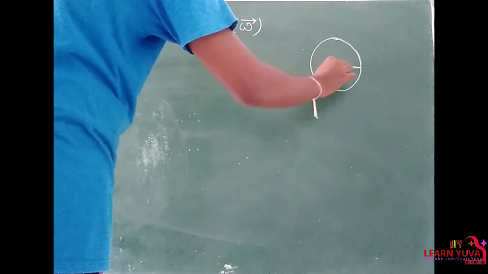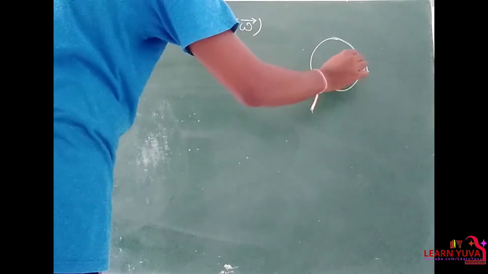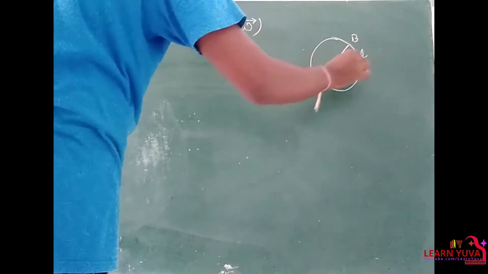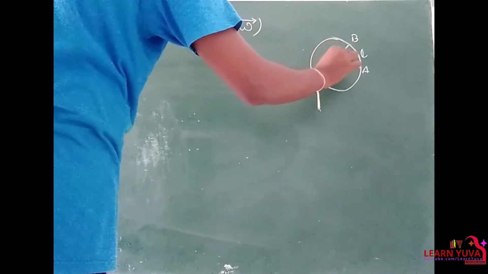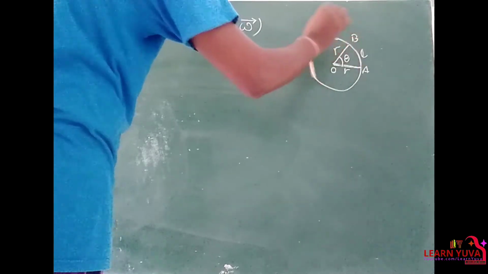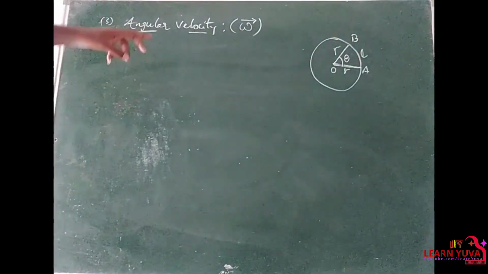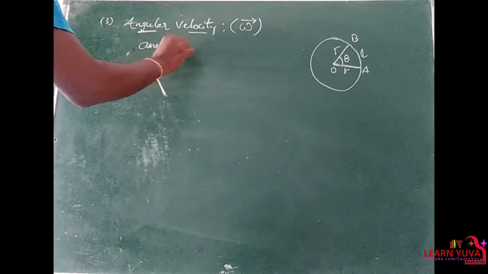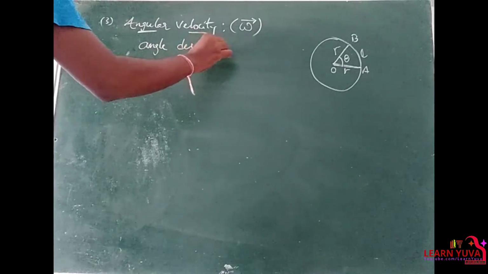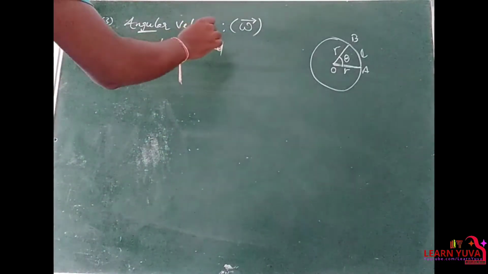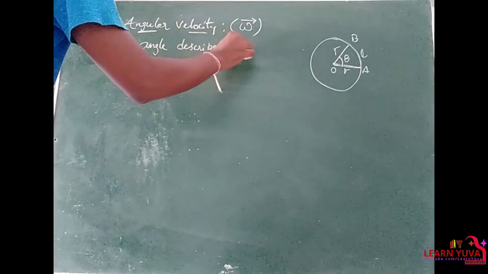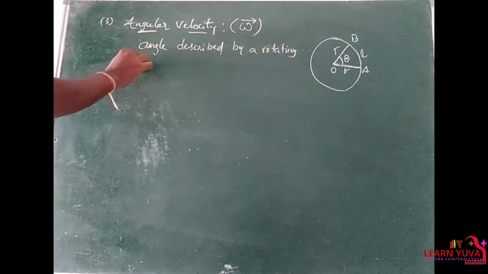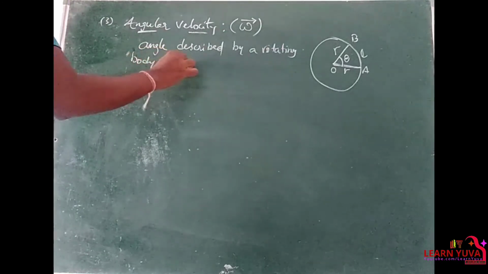Its initial position is OA, having the radius r, and it moves from A to B with an arc length L. The angle between OA and OB is theta. So angular velocity is the angle described by a rotating body in a given time.